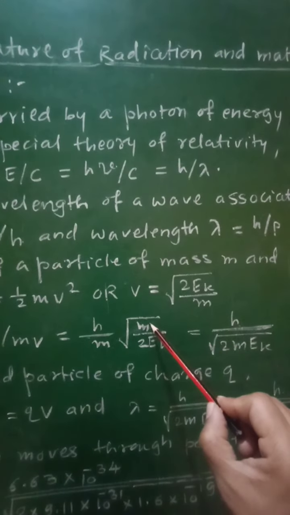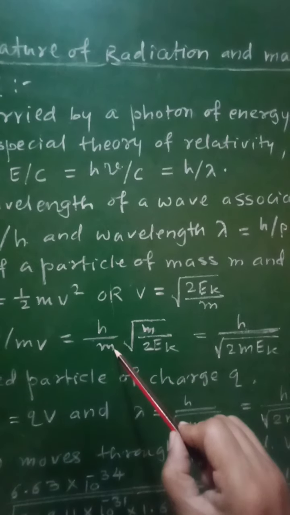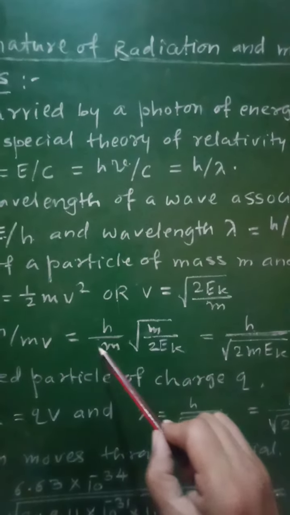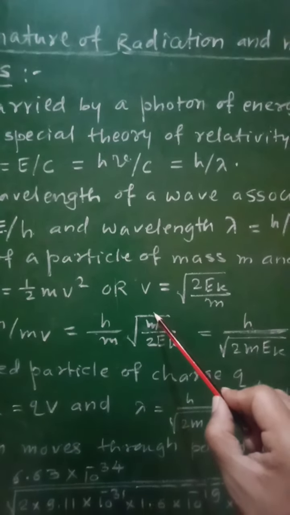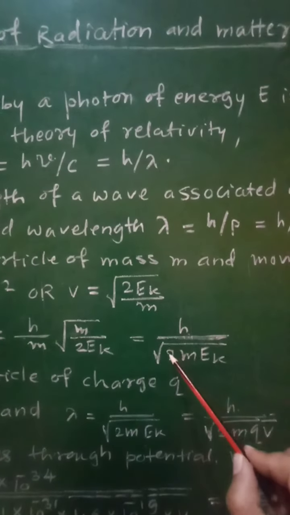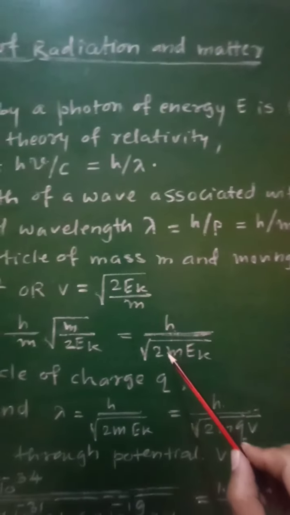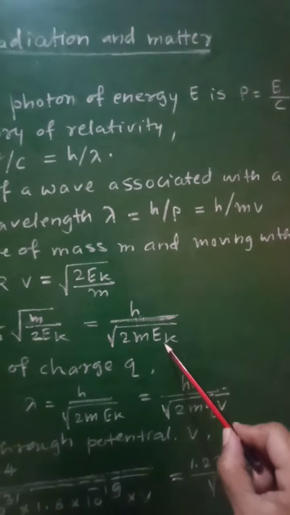The m under the root will get cancelled with one of the m, because this m will be written as root m into root m. One root will get cancelled with this root m, and therefore we will get h upon square root of 2m Ek. That will be the wavelength lambda, h upon square root of 2m Ek.